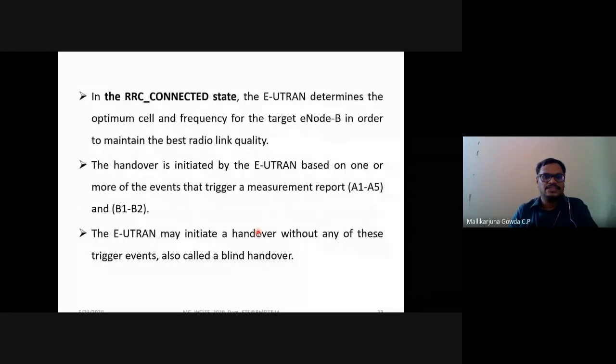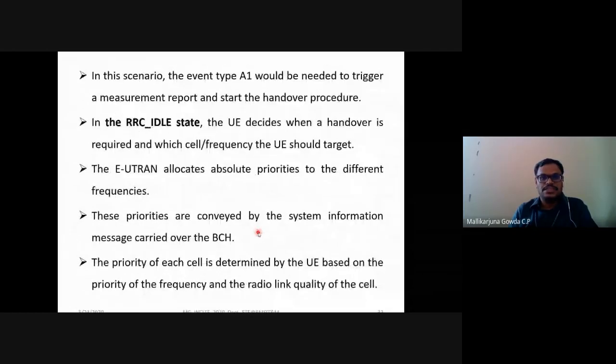So that is in case of RRC idle state. Okay? So in RRC idle state, two things are there. The user equipment will decide when a handover is required and which cell or frequency the user equipment should target. Right? So the E-UTRAN will allocate the absolute priorities to the different frequencies. These priorities are conveyed by the system information message carried over the broadcast channel. Right? So the priority of each cell is determined by the user equipment based on what? Priority of the frequency and the radio link quality of that cell.